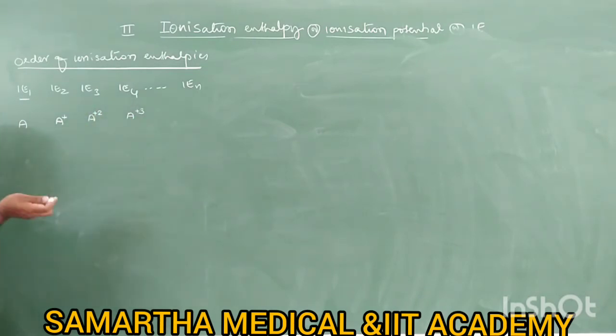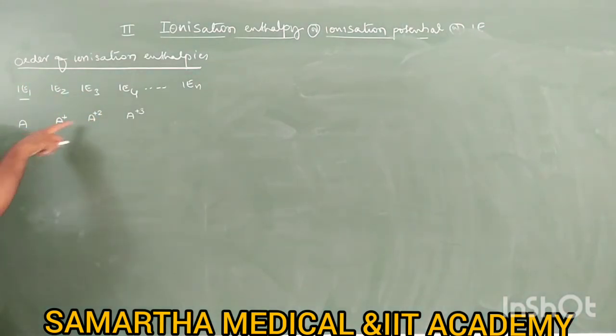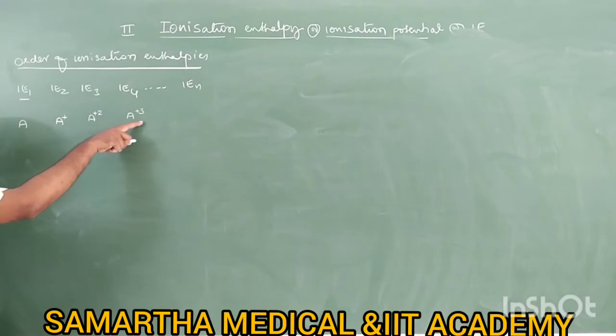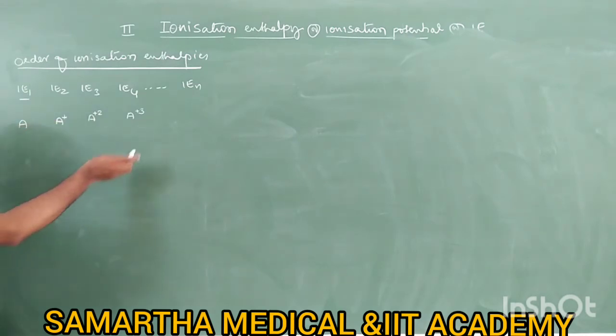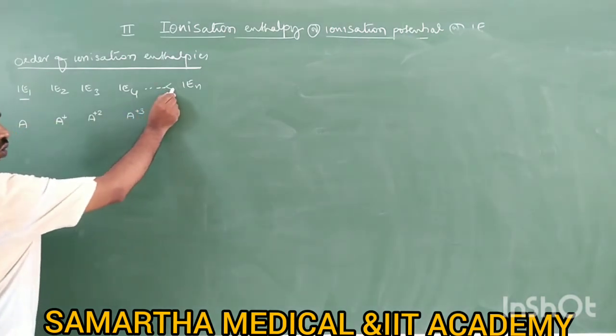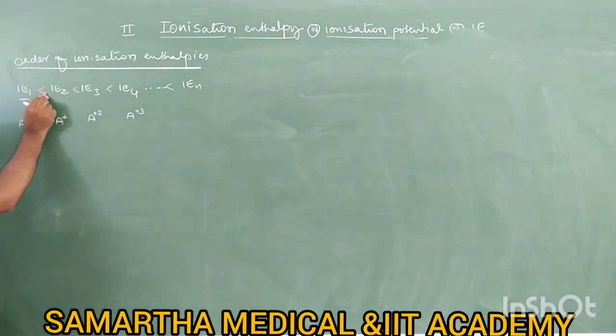It means in which case is the removal of an electron easy? Neutral. As the positive charge increases, the removal of an electron becomes difficult. It means ionization enthalpy increases. More and more energy is required. So A plus 3 requires more and more energy, then A plus 2, then A plus, then A. Therefore IEn is always greater than IE4, IE3, IE1. This is the increasing order of ionization enthalpies.